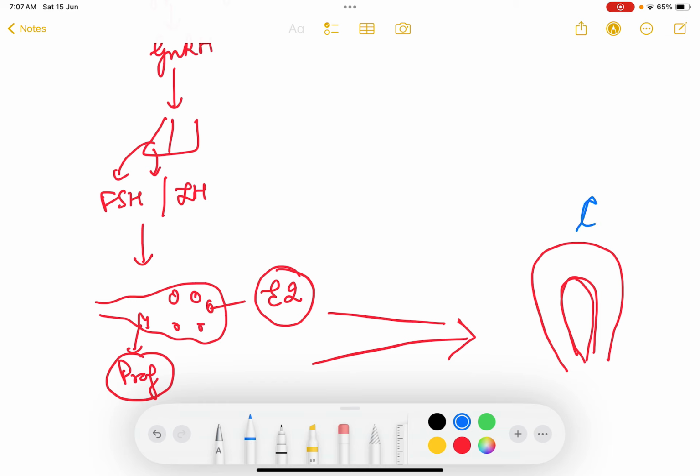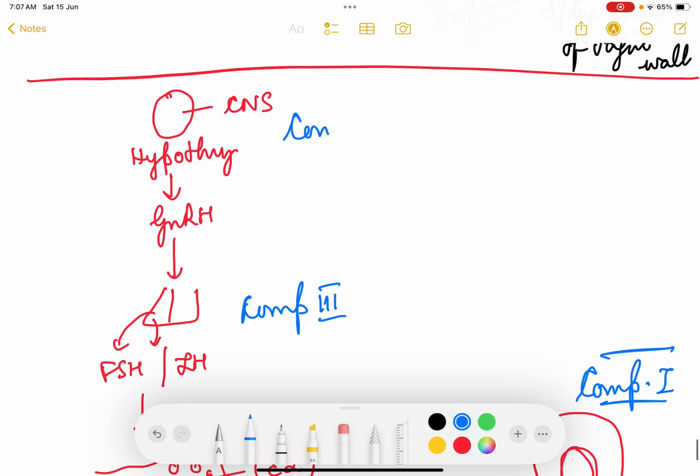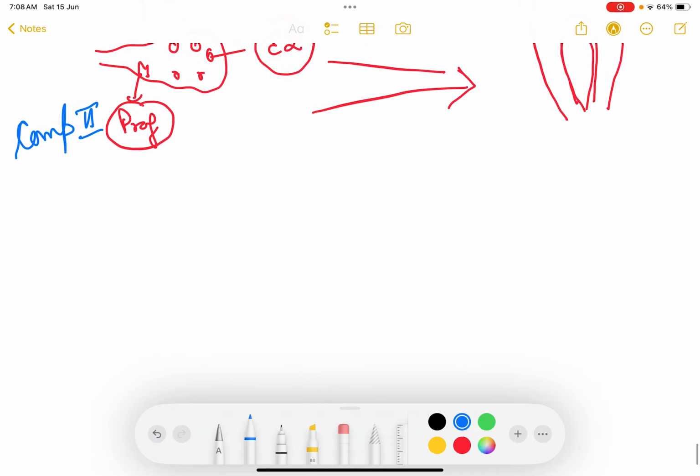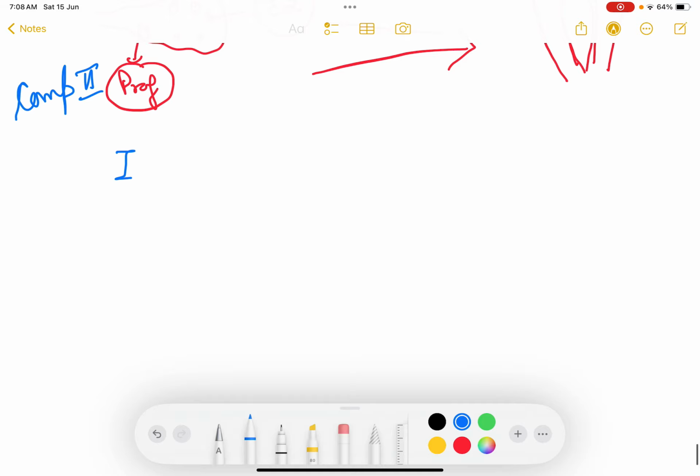Now based on this, they can be divided into: uterus is compartment 1, ovaries are always considered as compartment 2, compartment 3 is your anterior pituitary, so we go from below upwards, and compartment 4 is always your hypothalamus. So whatever will be the level of the defect, we say ki there is defect in compartment 1, compartment 2, compartment 3 or compartment 4. Now coming to a tabulation compartment wise, what can be the major defects?